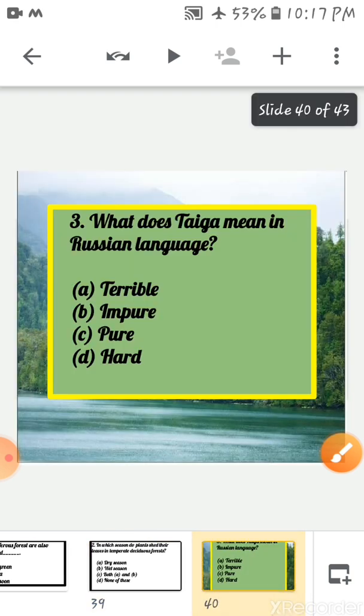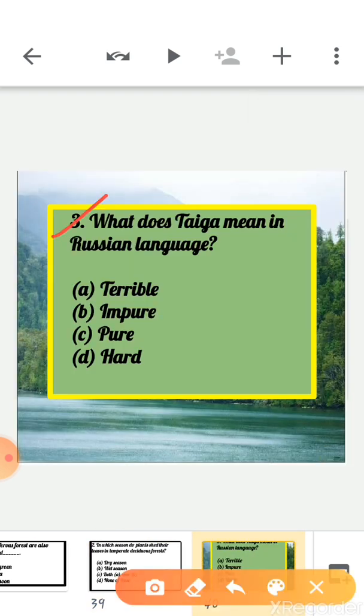Now the next question is question number 3. What does taiga mean in the Russian language? Options are option A terrible, option B impure, option C pure, and option D hard. Yes, option C is the correct answer. Taiga means pure or untouched in the Russian language.